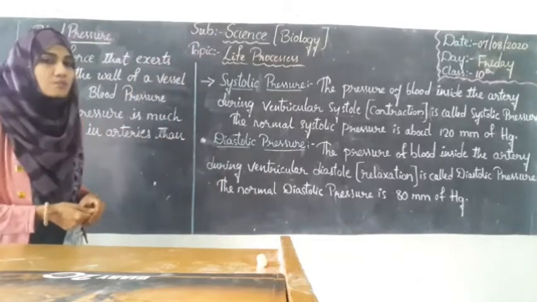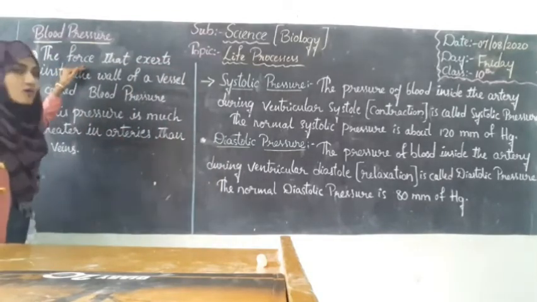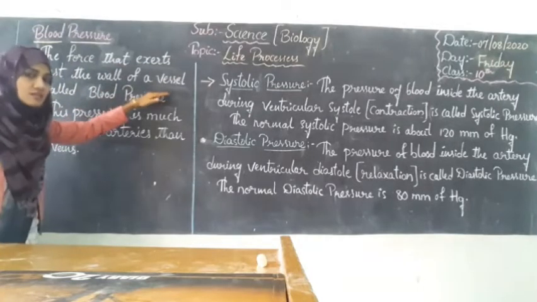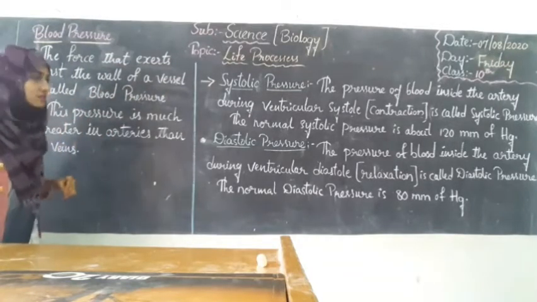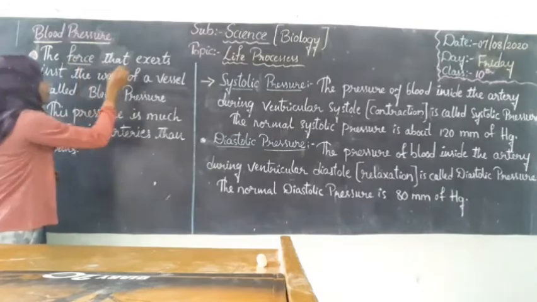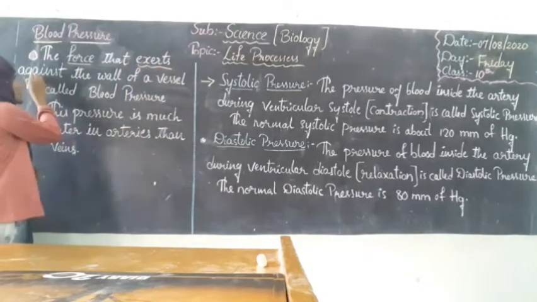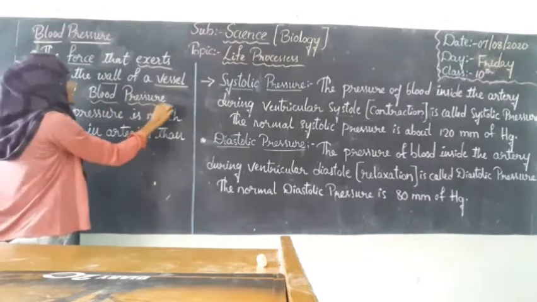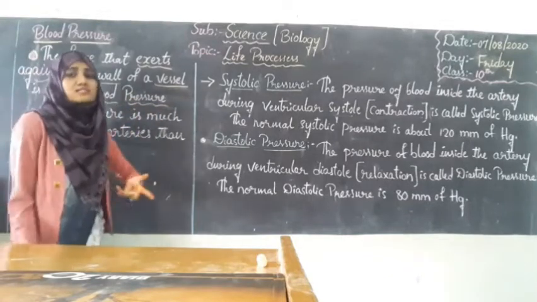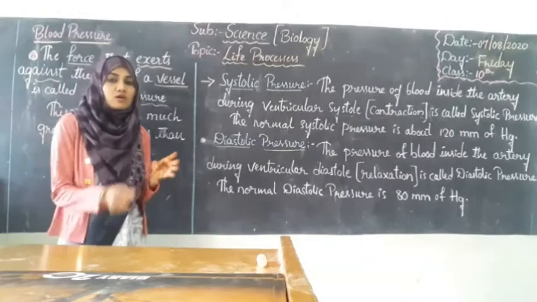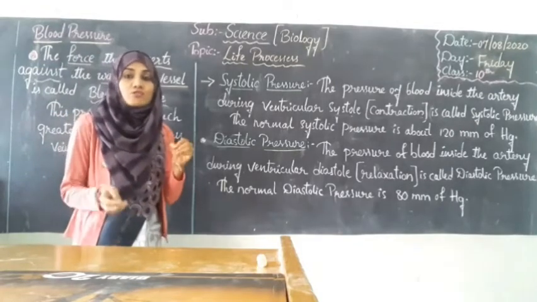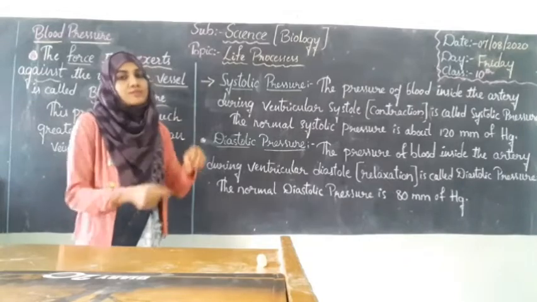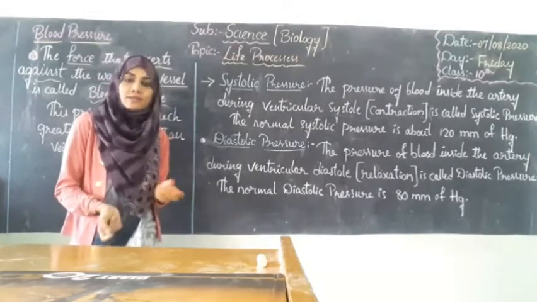Now what is this blood pressure? The force that exerts against the wall of a vessel is called blood pressure. So it's a force which will be exerted against the wall of a vessel. Pressure itself is nothing but a force. So the force of the blood while it is flowing along the vessels, it will exert some force. It is called blood pressure.